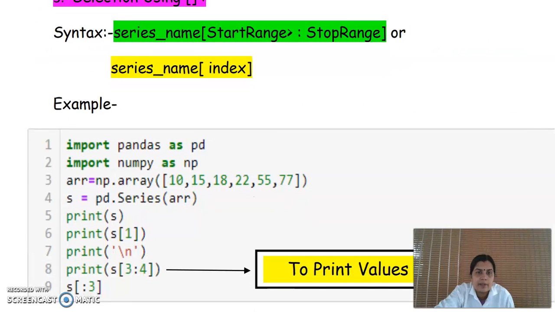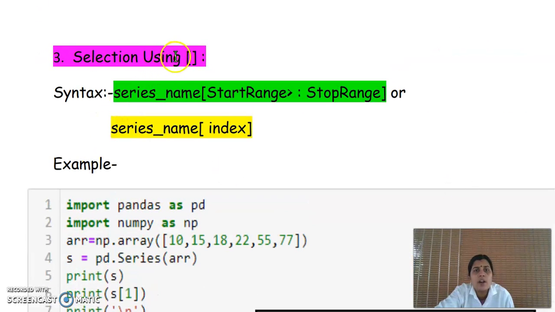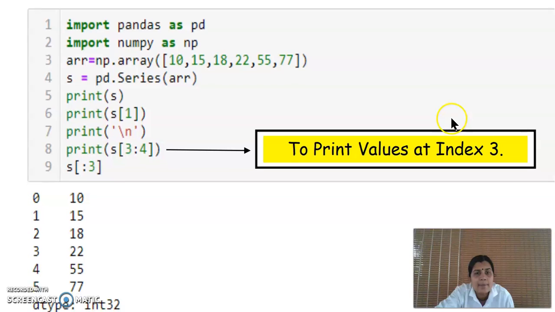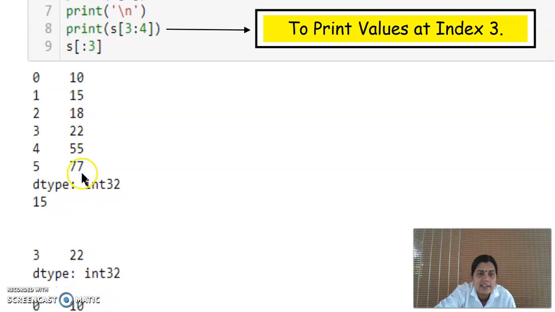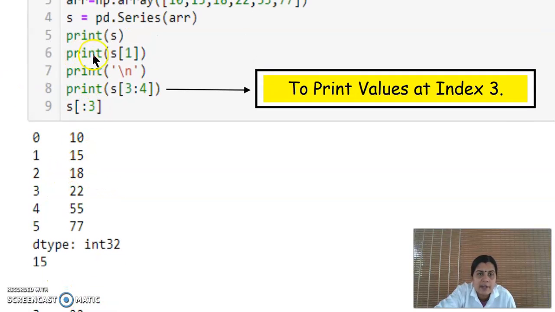Then series selection using index. Only one square bracket means the element at the particular index is accessed. That means s of 1 means the element at the first position, so 15 will be the output here. First the series is printed, then print of s of 1 means 15 will be the answer. That 15 is printed here.